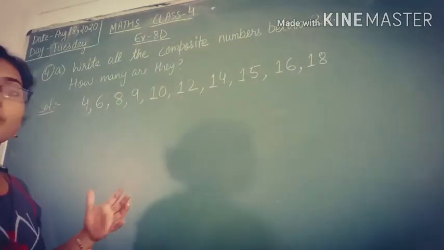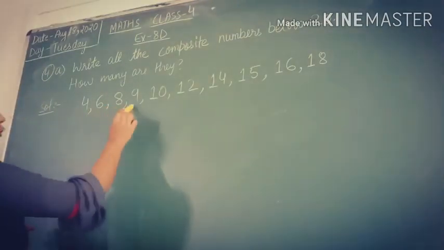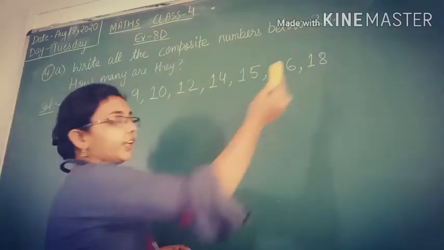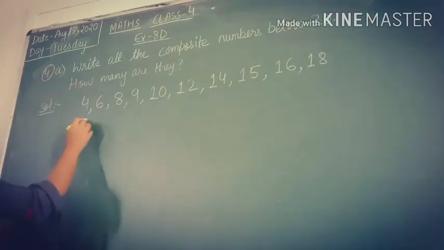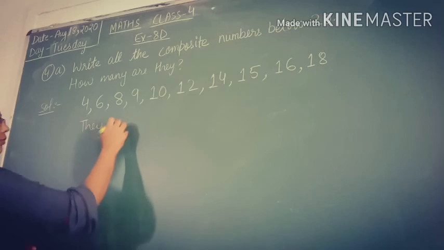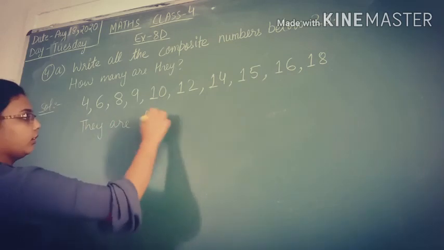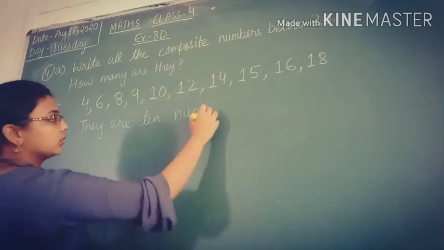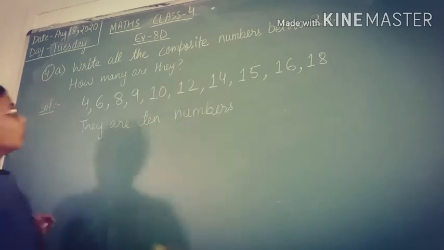So let's count them. How many are there? 1, 2, 3, 4, 5, 6, 7, 8, 9, 10. So they are 10 numbers. Okay? Is it clear to you?